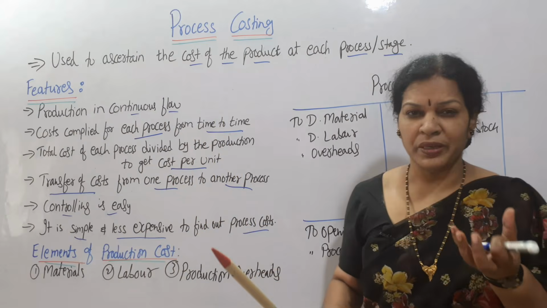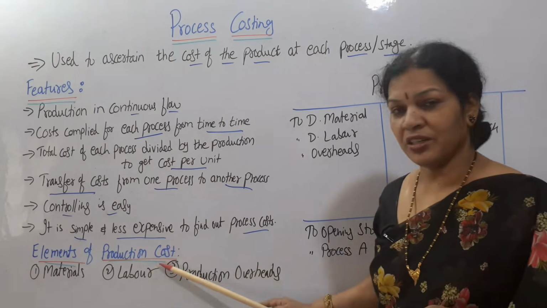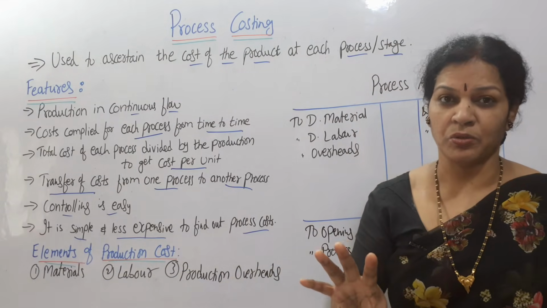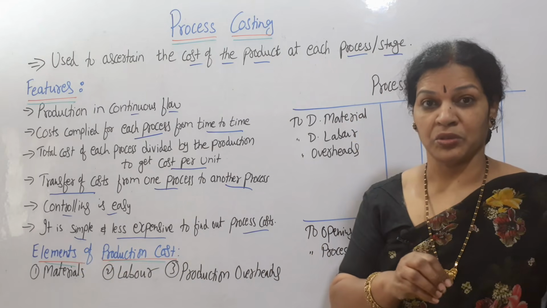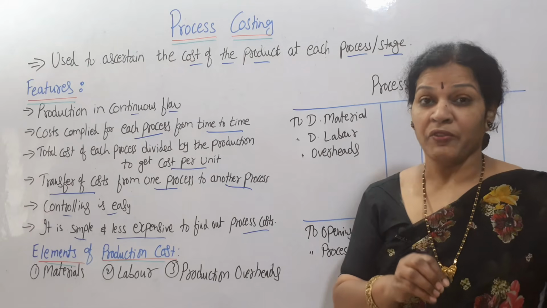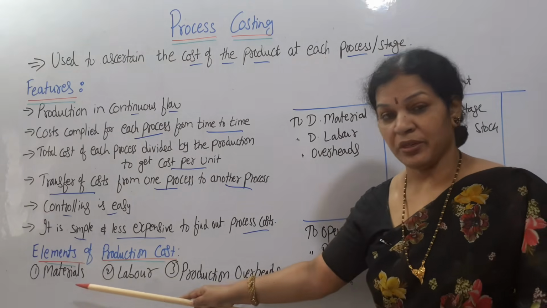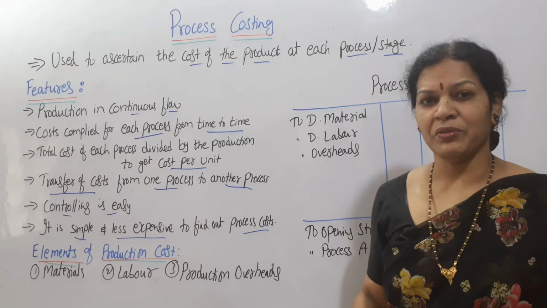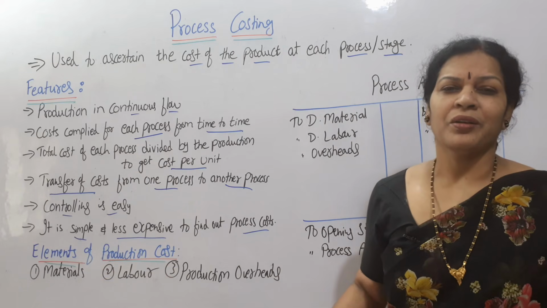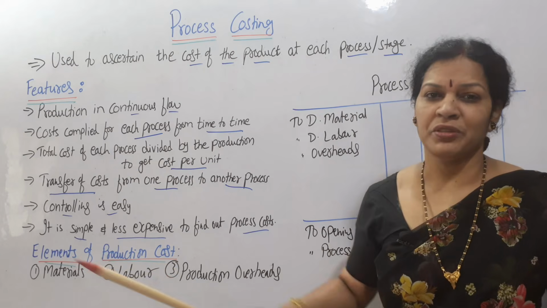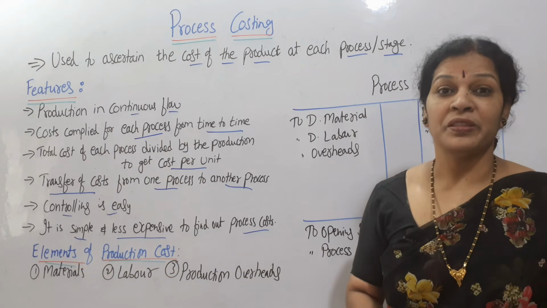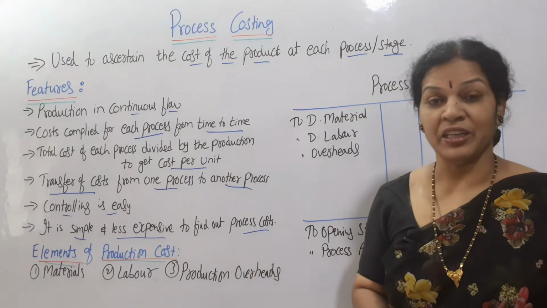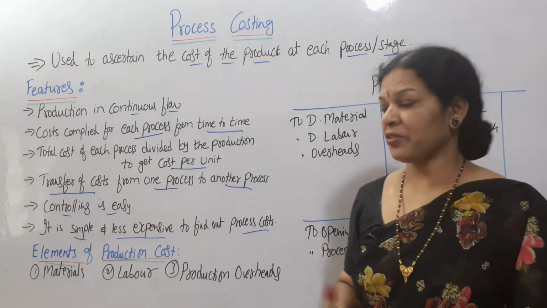Now, if you see the elements, the main contents of process costing are three things: material, labor and production overheads. These are the main expenses, generally you will find them. In the previous classes, in the cost accounting chapters, we have discussed only this: material, labor, overheads. I told you in the beginning of cost accounting, wherever you go this will be with you, because cost accounting means manufacturing. Manufacturing means these are the main expenses, you will find them in any organization. So, that is why these three are the main elements of any production cost or process costing.